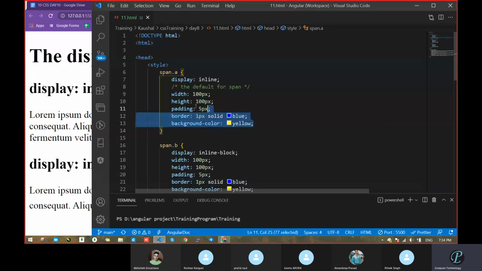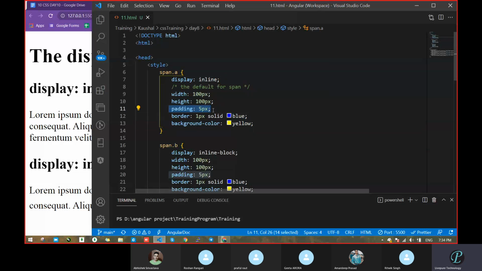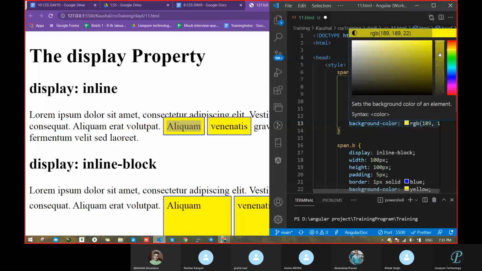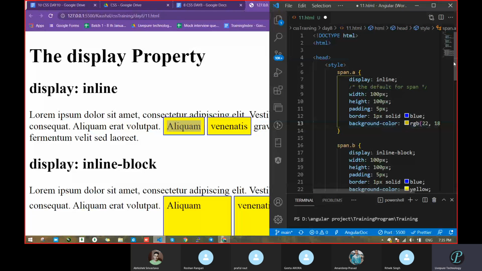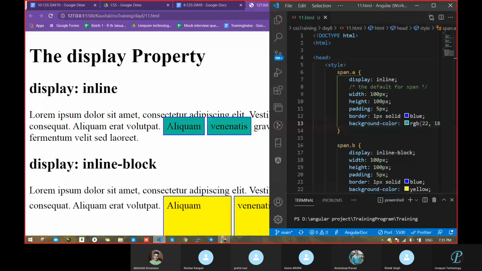Are you realizing anything new in this case? No, nothing. Just come quickly. So this padding will be on all sides because we are passing just a single value. Next, there is a border and then a background color. It provided a rectangle shape, this yellow color. Let's change this color and save. We got these two. Does anyone have any issue in this case? No issue? Okay.